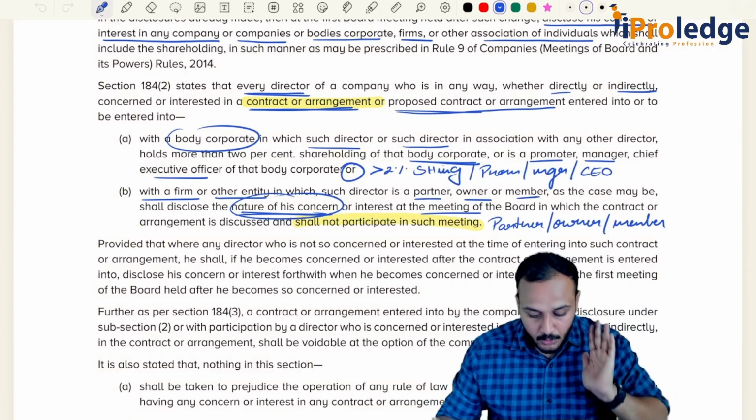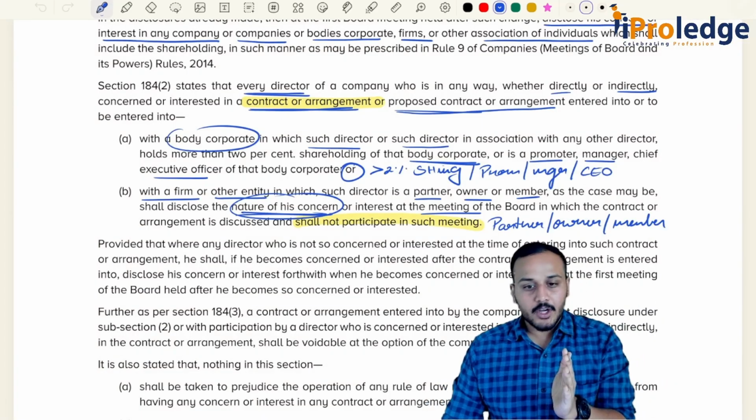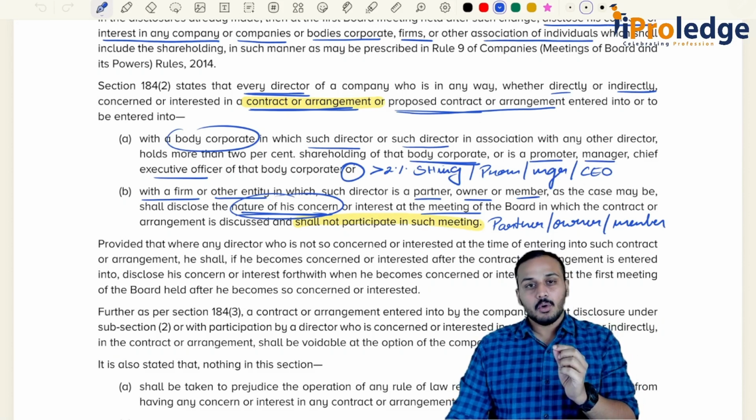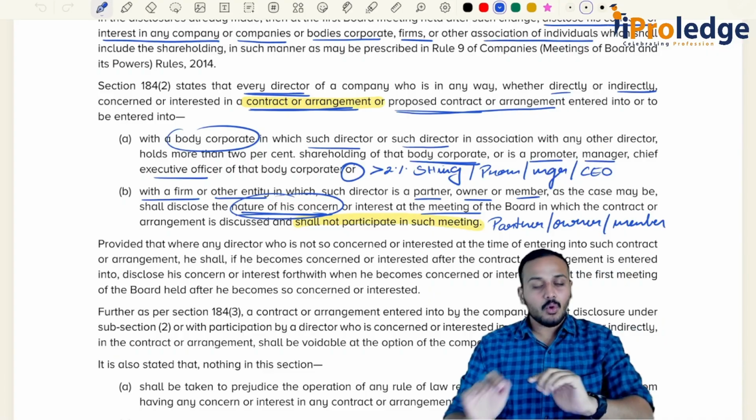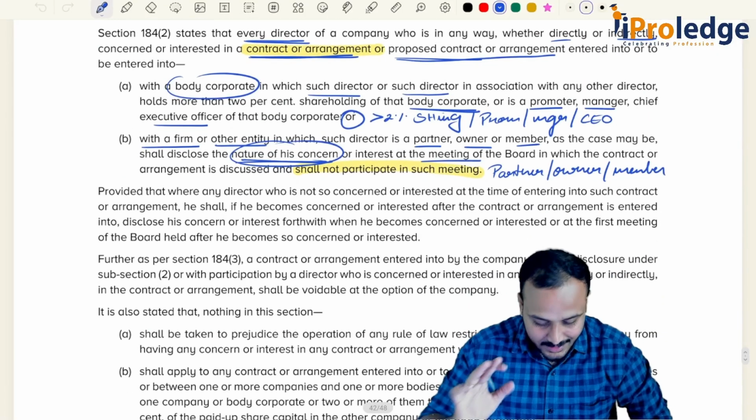Before looking at the provisos, just pause the video right now and go through section 184 and 184.2, and I believe you should be able to understand it.